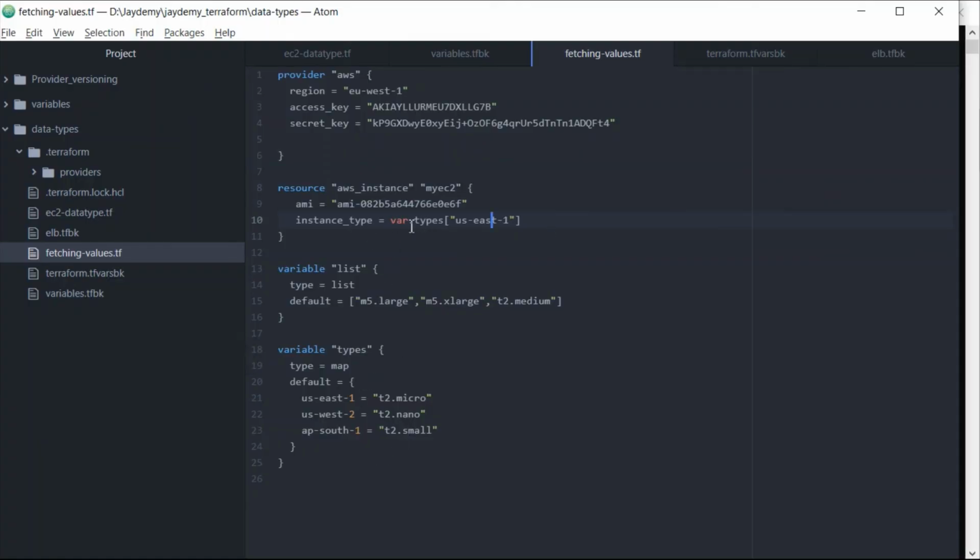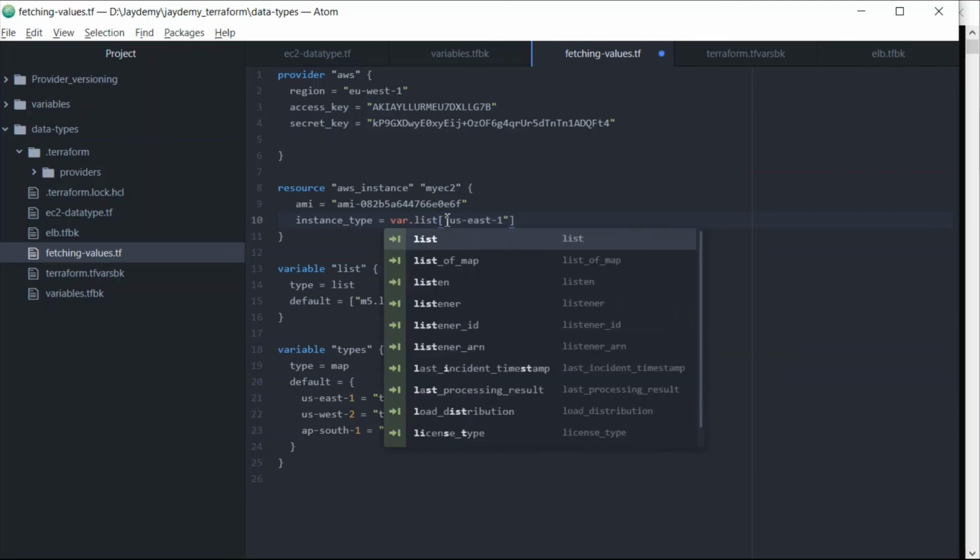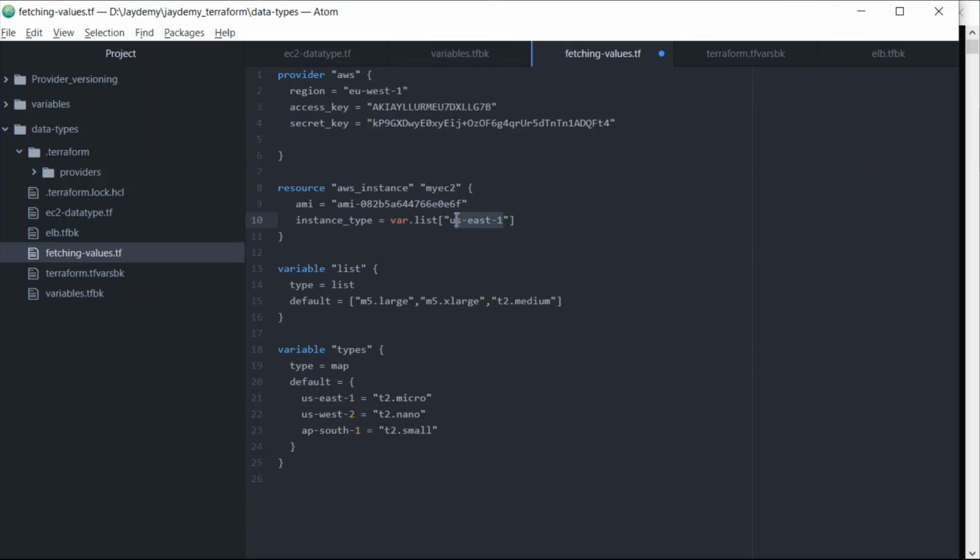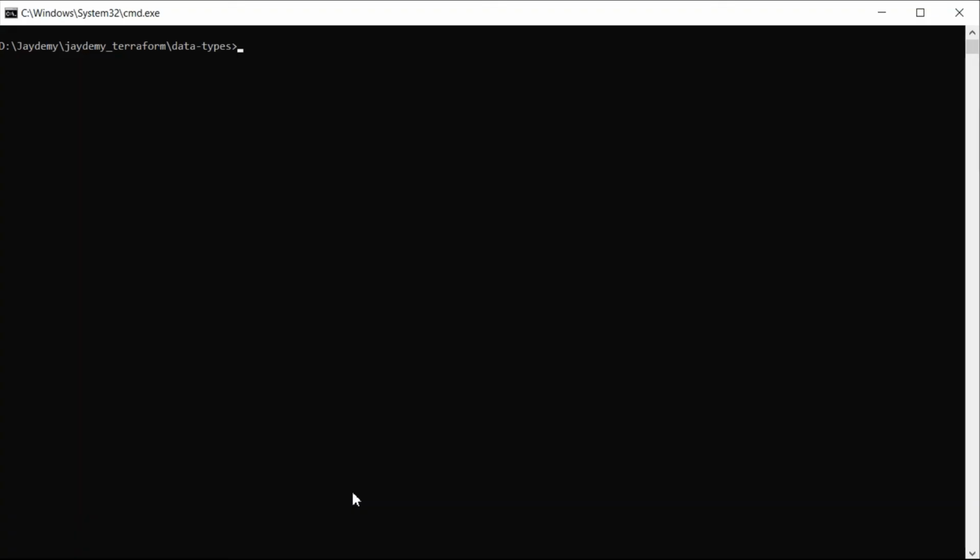In the same way, you can use the list by specifying the position you want. For a list, as I mentioned already, we need to mention the position. Assume I use position 2. Now I'll save this one, go back here, and run terraform plan. Let us see what is going to happen.